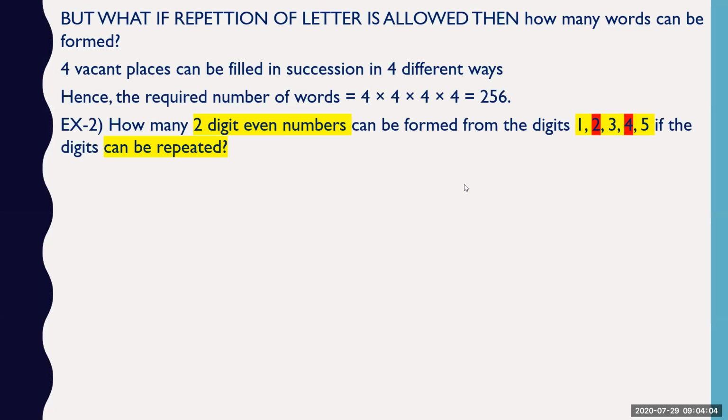So we have discussed that. Okay, let us see this problem. How many two-digit even numbers can be formed from the digits 1, 2, 3, 4, 5? If the digits can be repeated, I once again repeat, digits can repeat, but you have to focus only on two-digit even numbers. Can you answer this? The only even numbers here are 2 and 4.